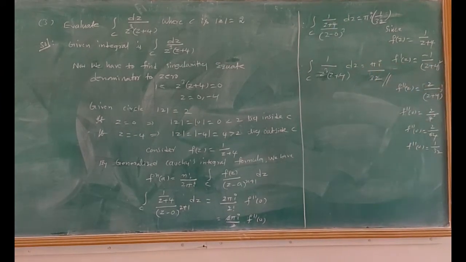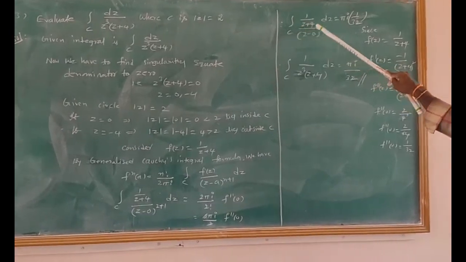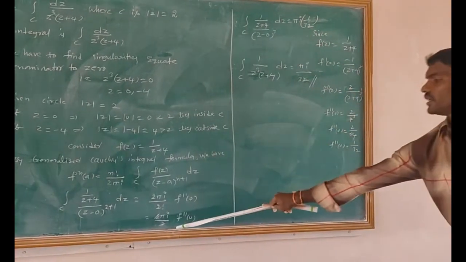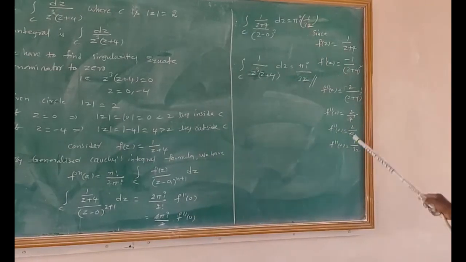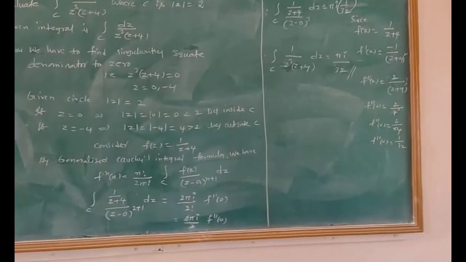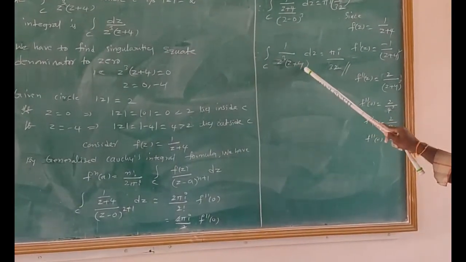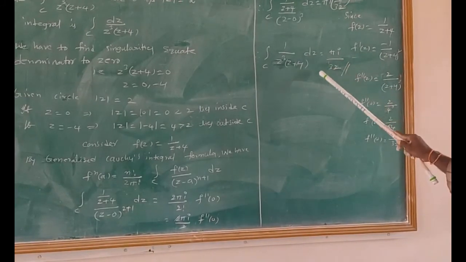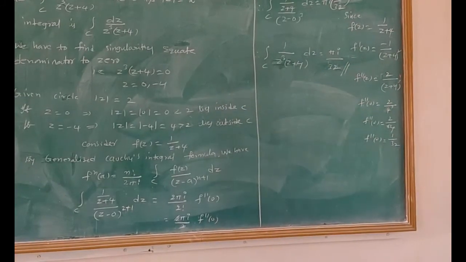Therefore, integral over c 1 divided by z plus 4 divided by z minus 0 whole cube into dz equals to pi I into f double dash of 0 is nothing but 1 by 32. Therefore, integral over c 1 divided by z cube into z plus 4 into dz equals to pi I divided by 32. This is the solution of the third problem in Cauchy's integral formula.